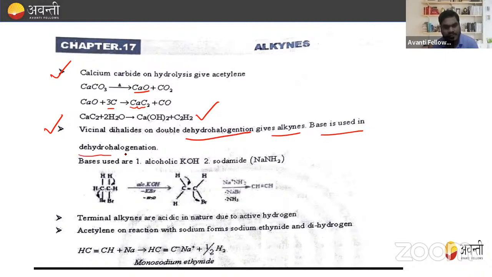Base is used in this dehydrohalogenation. Which base is used? Alcoholic KOH and sodamide, that is NaNH2, have already been discussed. In the dehydrohalogenation reaction, here this is a vicinal dihalide and we react it with alcoholic KOH.